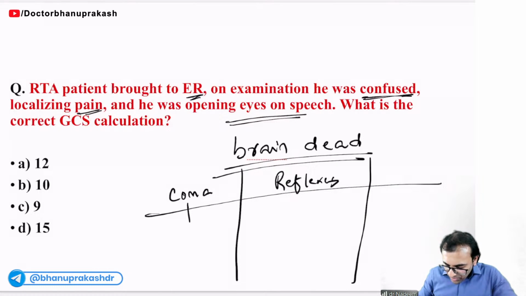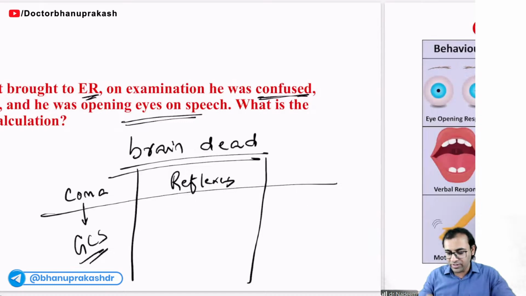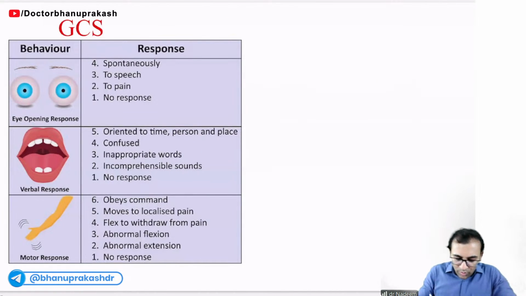How to declare a person in coma? For that, we have one scale called the GCS scale, Glasgow Coma Scale. We have to check eye response, verbal response, and motor response.